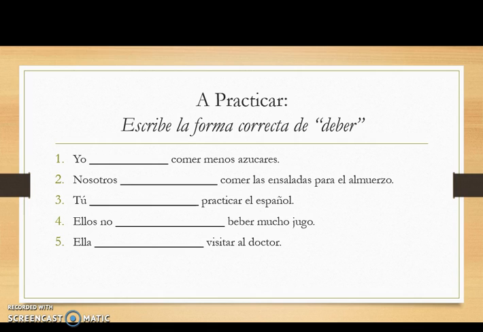You should have, en número 1, yo debo comer menos azúcares. Número 2, nosotros debemos comer las ensaladas para el almuerzo. Tú debes practicar el español. Ellos no deben beber mucho jugo. Ella debe visitar al doctor. She should visit the doctor.